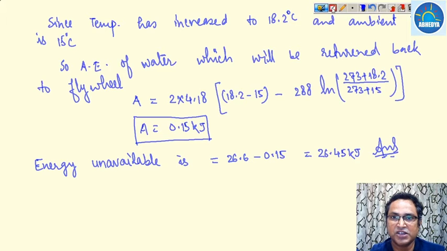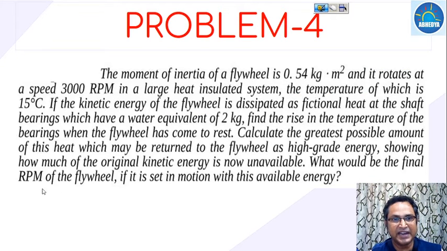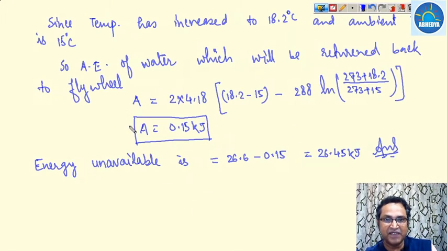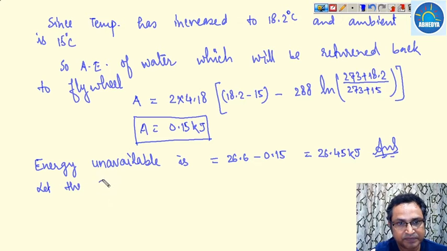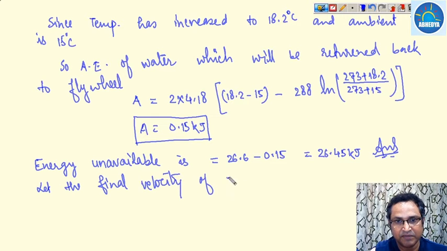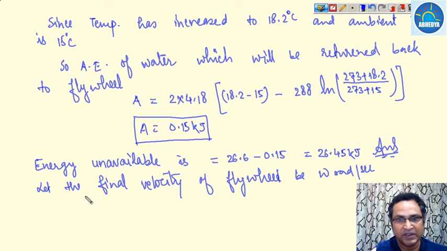Okay, now the next part: what would be the final RPM of the flywheel if it is set in motion with this available energy? With the help of this available energy, it will rotate the flywheel. So let the final rotational speed or final velocity of the flywheel be omega radian per second, then